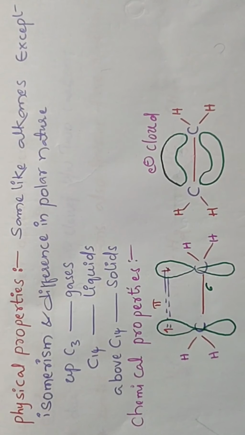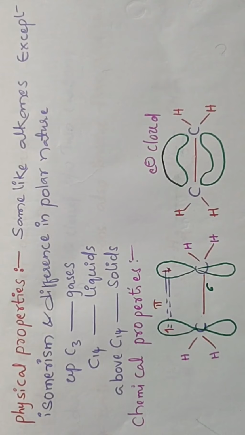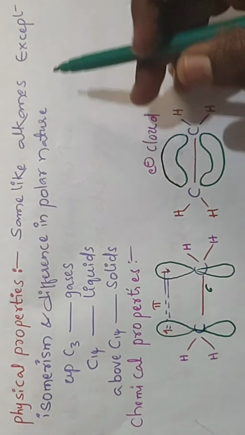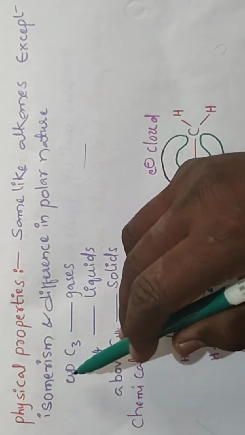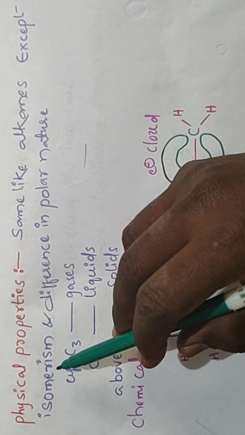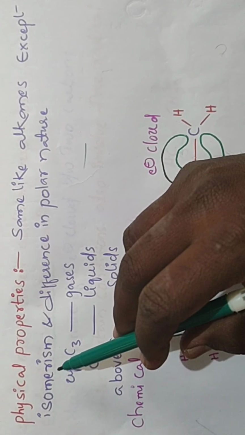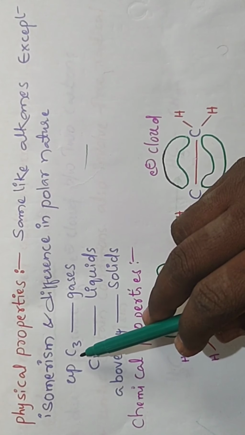Physical properties of alkenes. Alkenes' physical properties are the same as alkanes, except for isomerism and differences in polar nature. Alkenes show isomerism, both structural and geometrical, but alkanes show only structural isomerism.